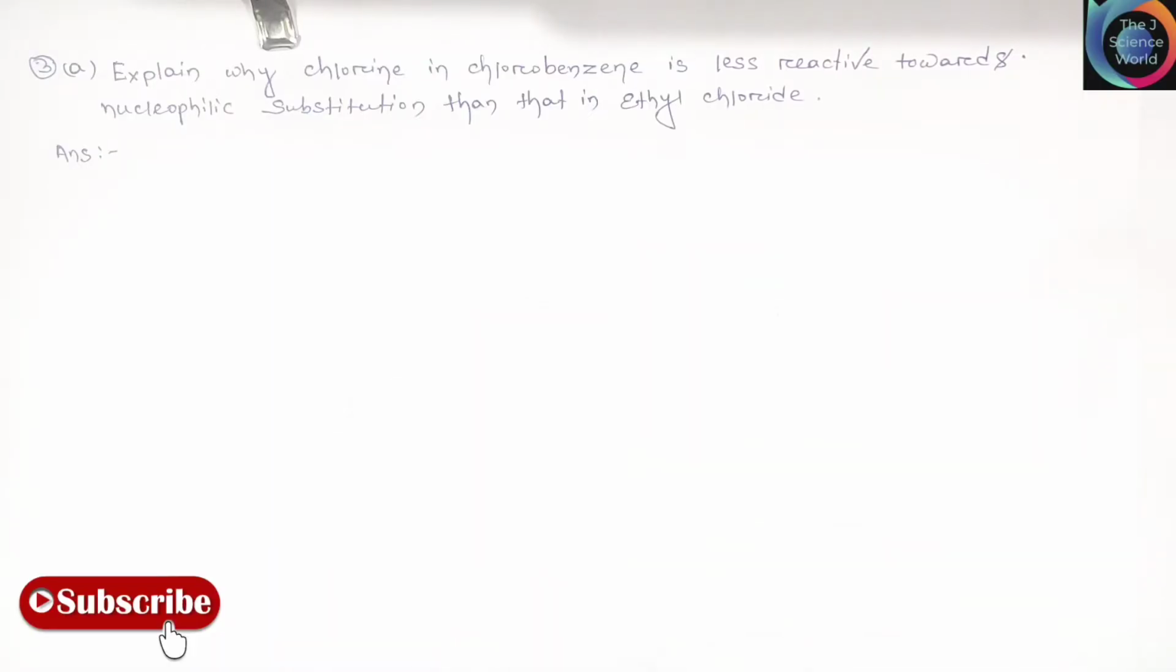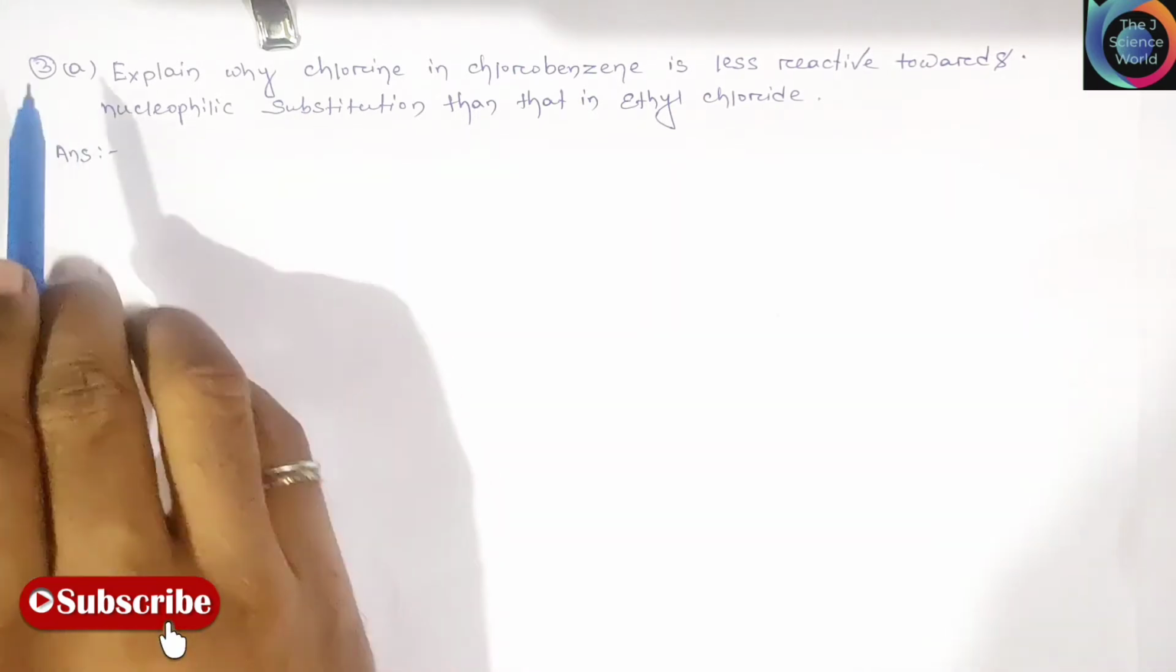In this lecture we discuss the December 2020 IGNOU Government Examination question paper, that is CHE5 Organic Chemistry. Friends, we already discussed question number 1 and 2. In this lecture we continue with question number 3. Let's get started. Friends, this is question number 3a.